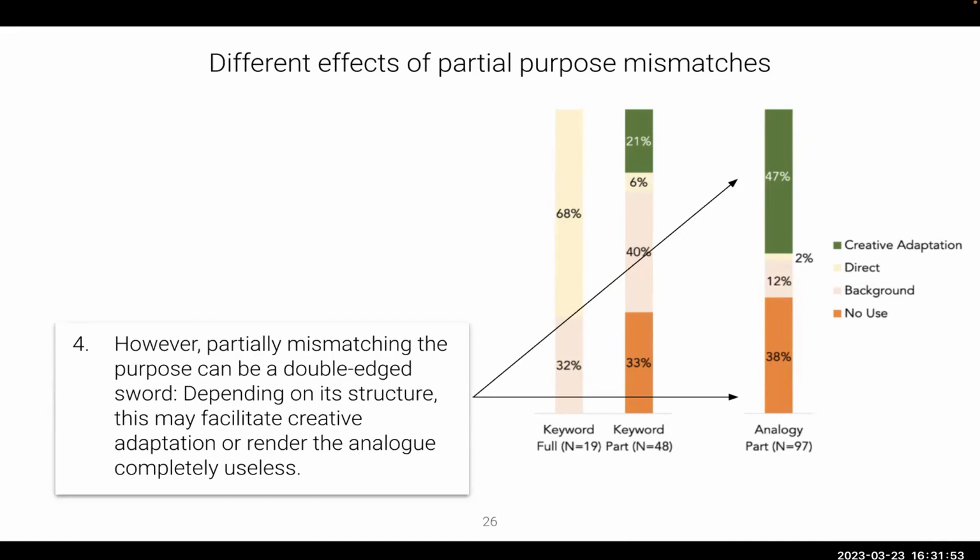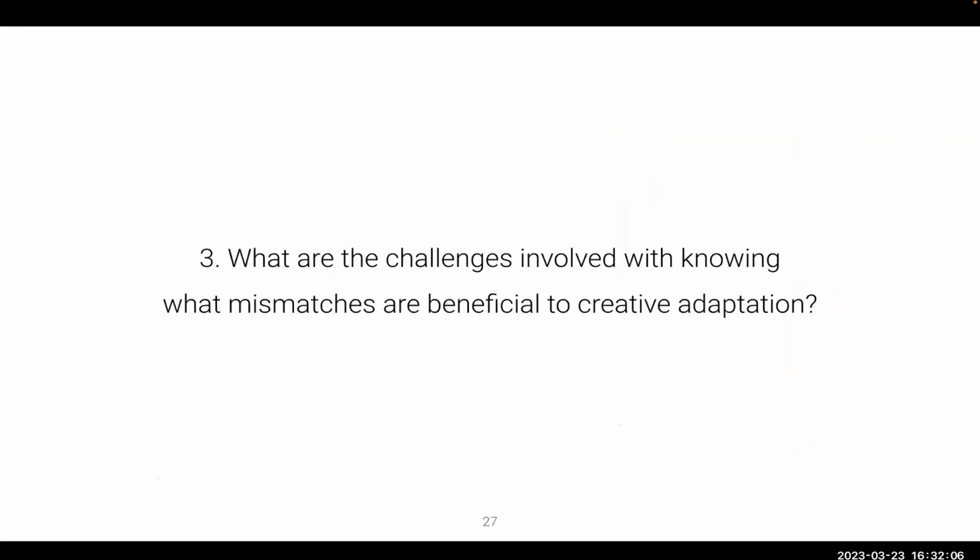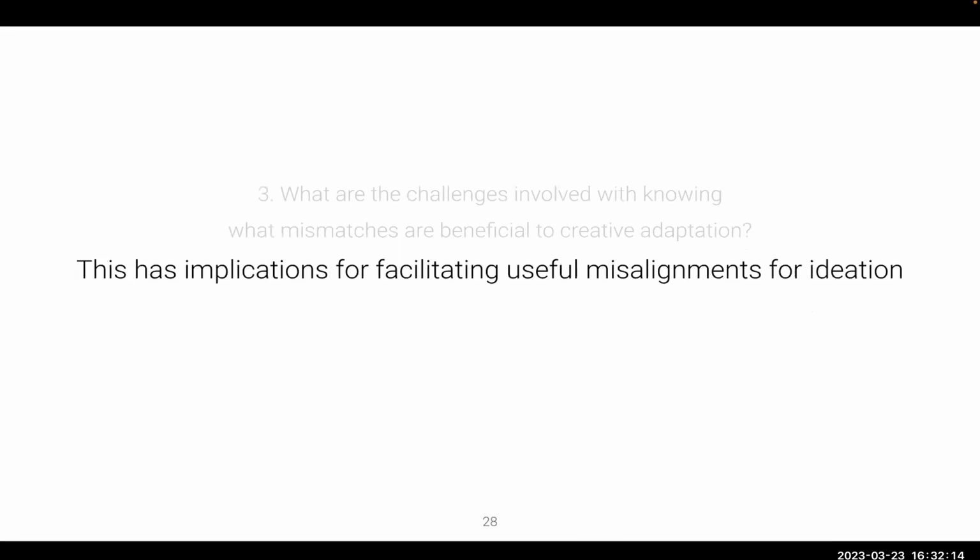However, partially mismatching the purpose can be a double-edged sword, depending on how it mismatches. This may facilitate creative adaptation or render the analog completely useless. So this led us to study what the challenges involved with knowing which mismatches were beneficial to creative adaptation, answers to which have implications for facilitating useful misalignments for ideation.